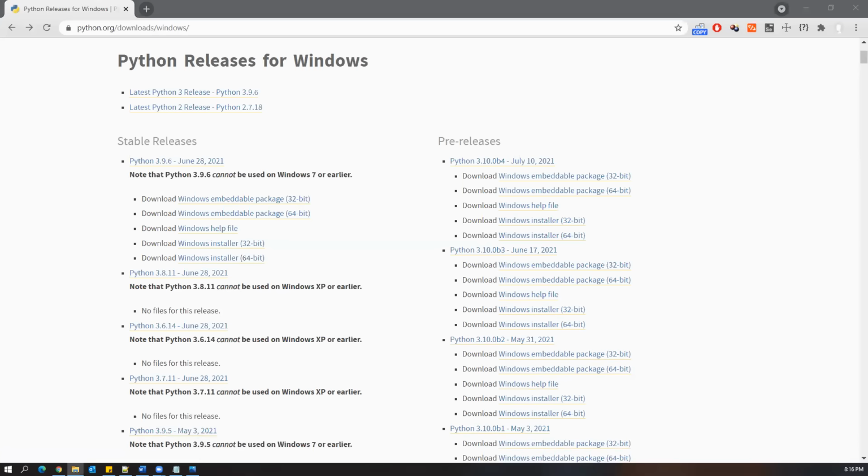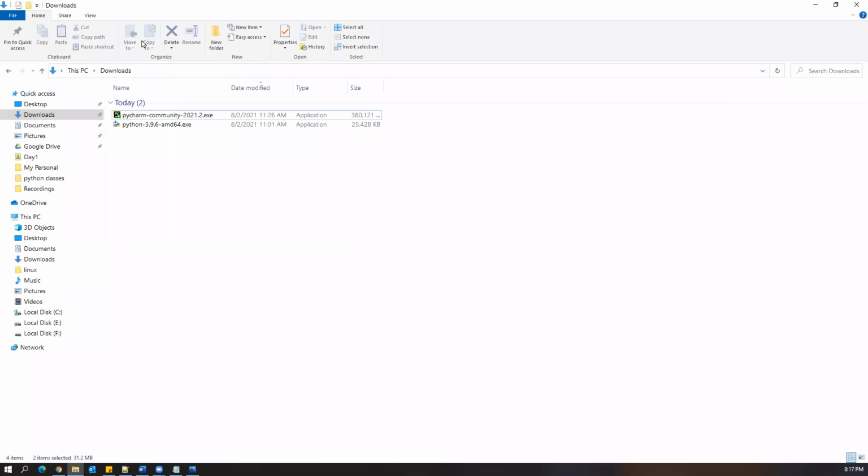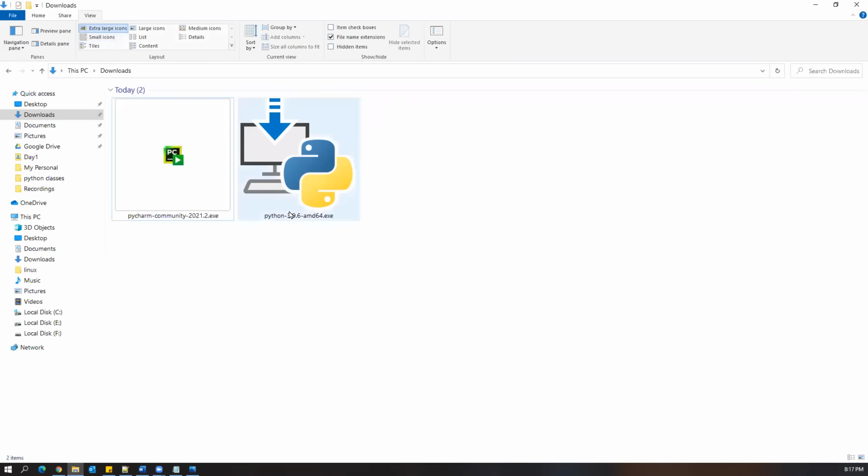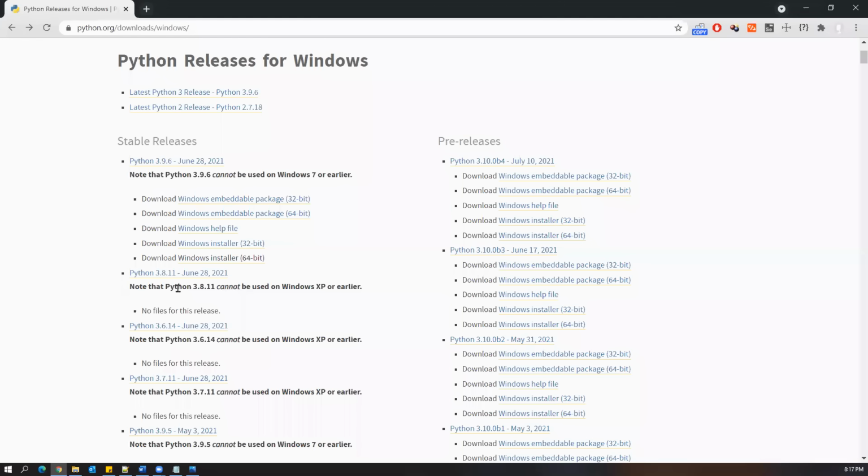Once you download, you will get an installer file. I'll show you what that installer file is here. So here, this is the installer file. You can look here, python-3.9.6-amd64.exe. This is a simple executable file you will get. So once you get an exe file, you can start installing Python.